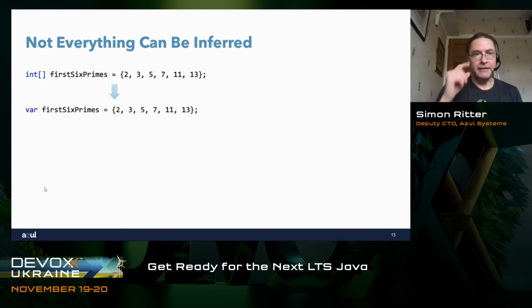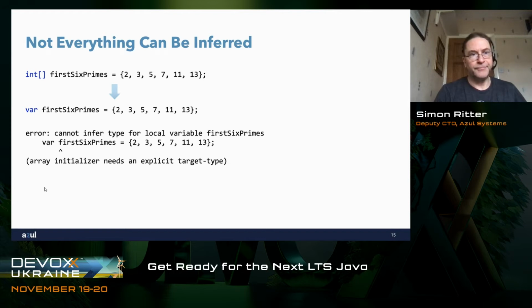You might think to yourself, well, okay, let's avoid using the int array definition, and let's just use var and say first 6 primes, and let's see what happens. Well, that won't compile. What you get is an error message that says cannot infer type for local variable first 6 primes. Array initializer needs an explicit target type. The reason this won't compile is that the values we want to store into our int array, the braces and 2, 3, 5, 7, 11, 13, is what's called in Java a polytype. A polytype is one that can represent more than one type.